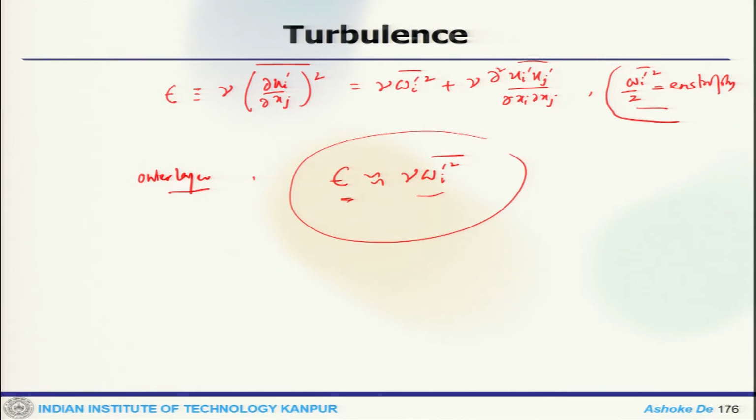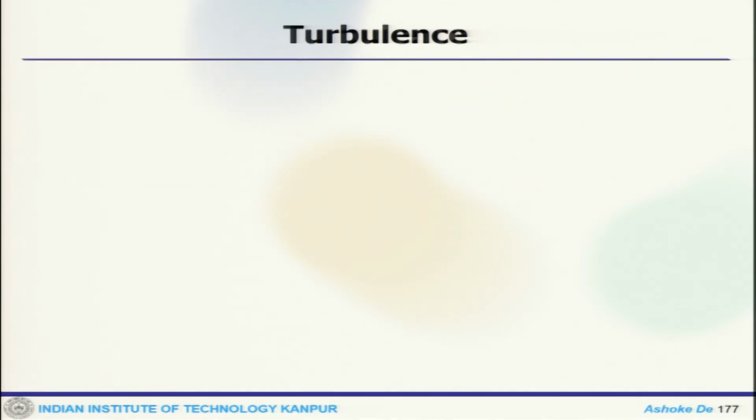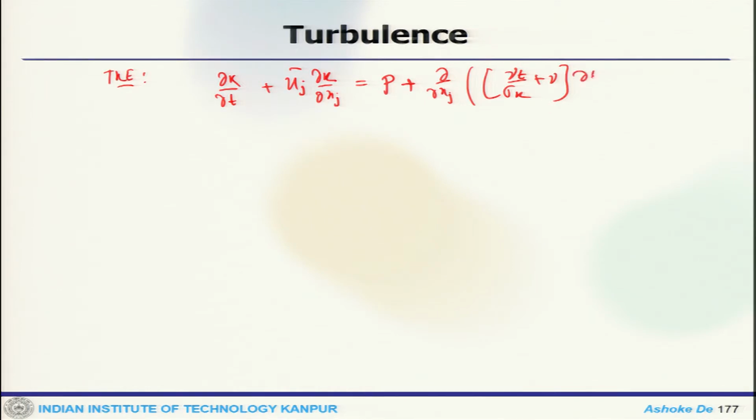Then we get the transport equation for epsilon. For turbulent kinetic energy we have del k by del t plus uj del k by del xj equals P plus del by del xj of nu T by sigma k plus nu times del k by del xj, minus epsilon.